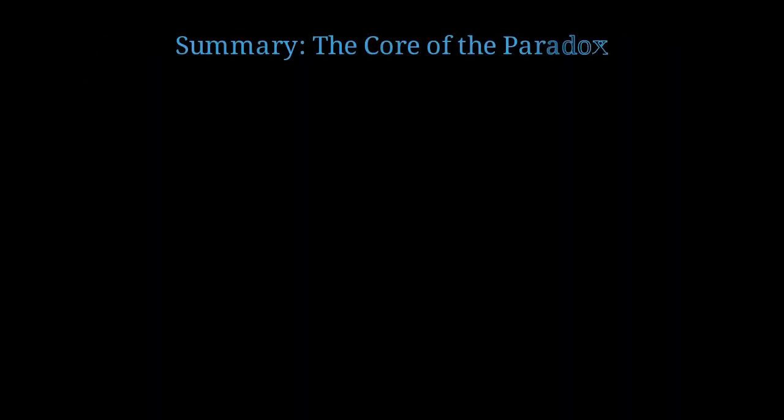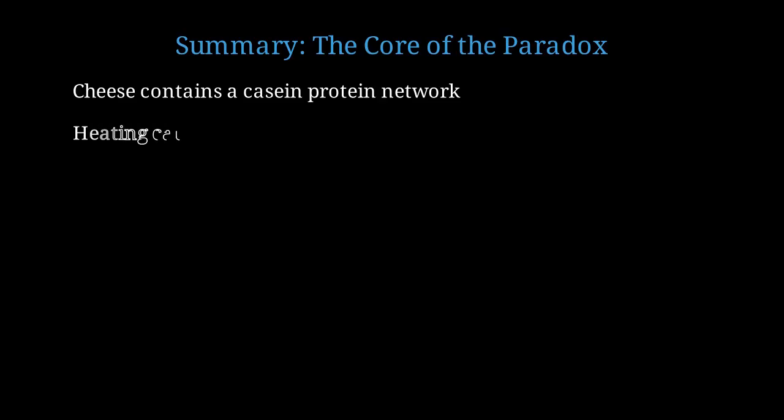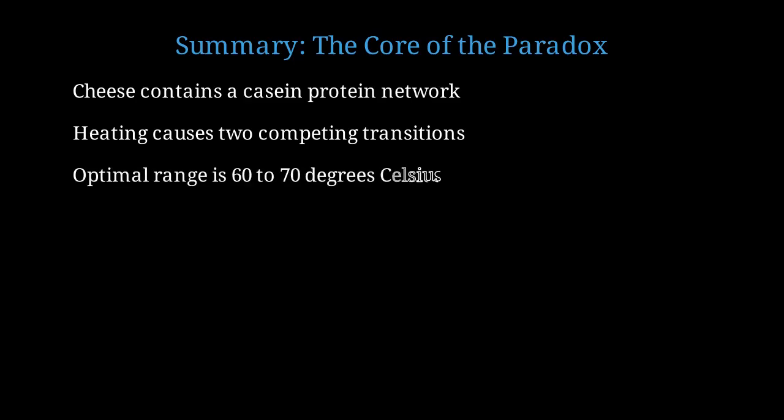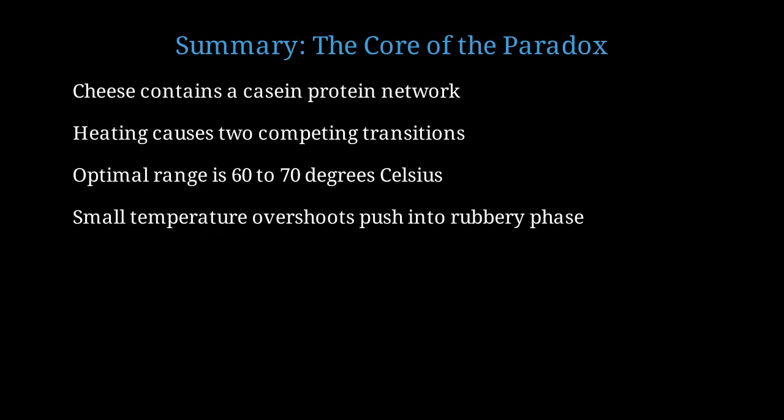Let me summarize the core of the melting cheese texture paradox. Cheese contains a complex casein protein network held together by calcium bridges and hydrophobic interactions. Heating causes two competing transitions: protein softening and flow versus protein denaturation and aggregation. The optimal melting range is 60 to 70 degrees Celsius, where softening dominates but denaturation is minimal. Small temperature overshoots of just 5 to 10 degrees can push the system into the rubbery phase, where denaturation dominates.